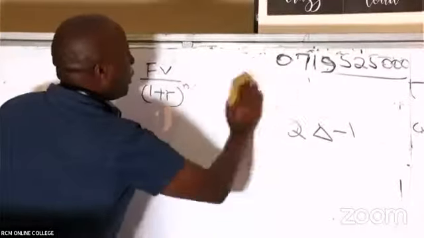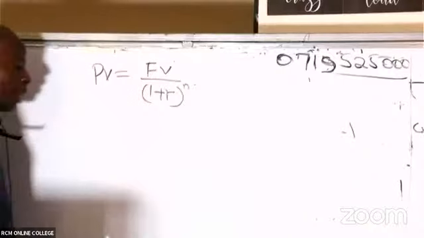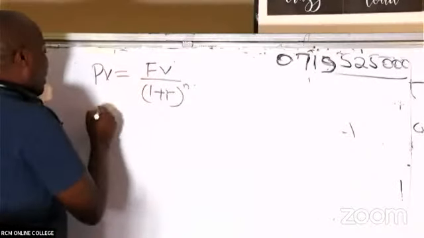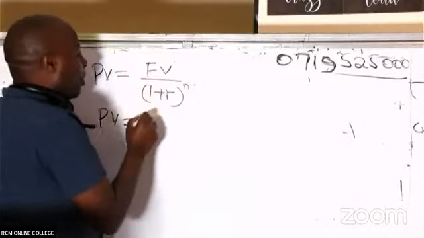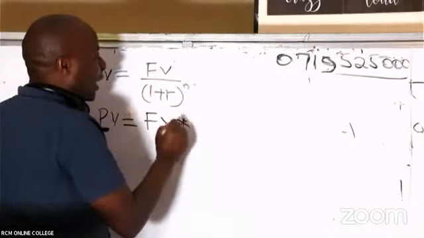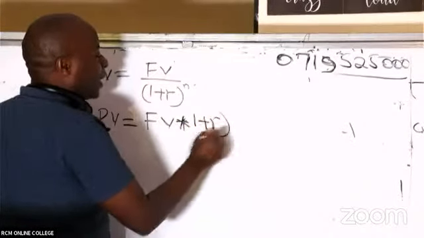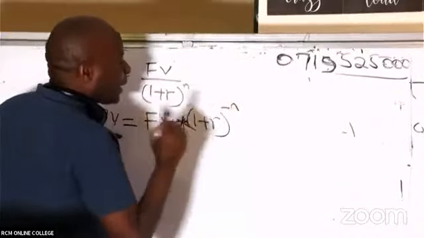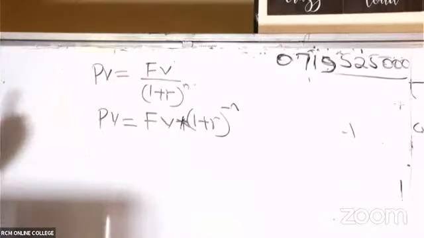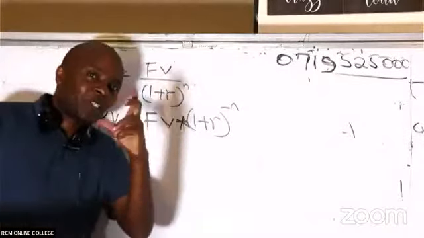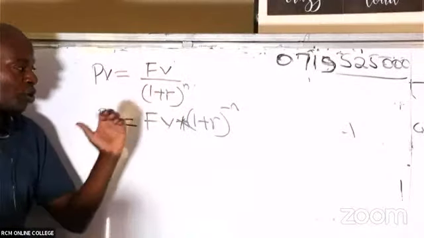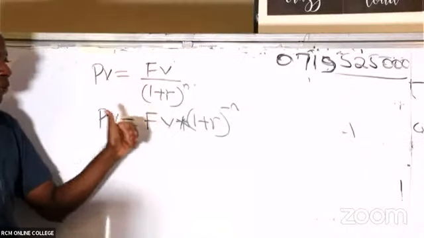That I can do very well, by simply saying here that my present value will be equal to future value times 1 plus r, but this time around I can't say raised to n. I will say raised to negative n, because really there is a denominator-numerator interchange. So I have to introduce what we call bar 1.